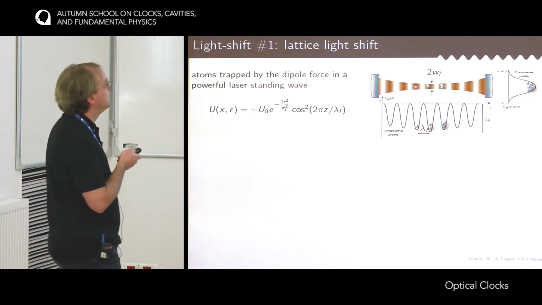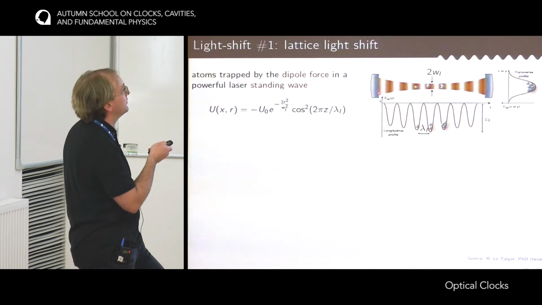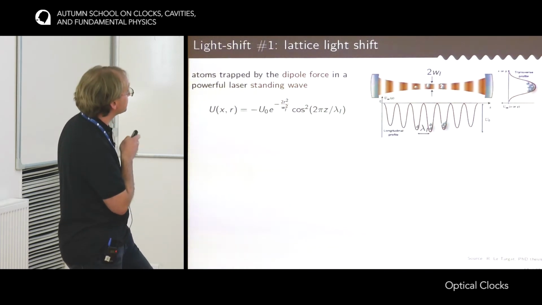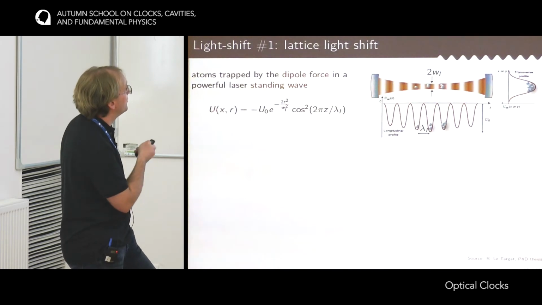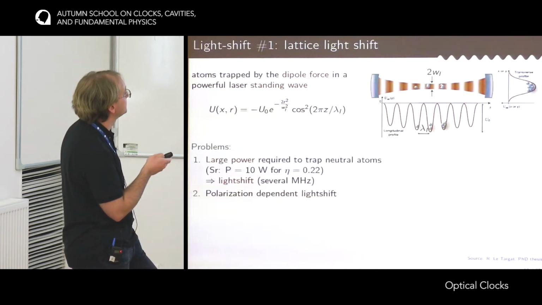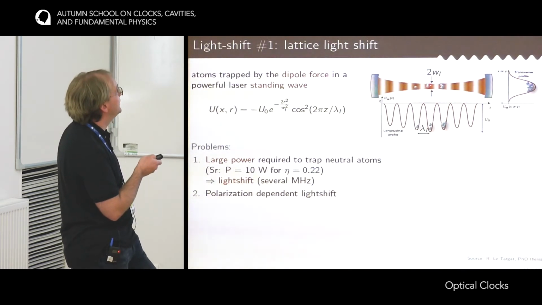So the first one is the lattice light shift. Remember that in an optical lattice clock, the atoms are trapped in a laser standing wave with this kind of potential. It's a dipole force that makes the atoms stick in the intensity maxima of the standing wave.